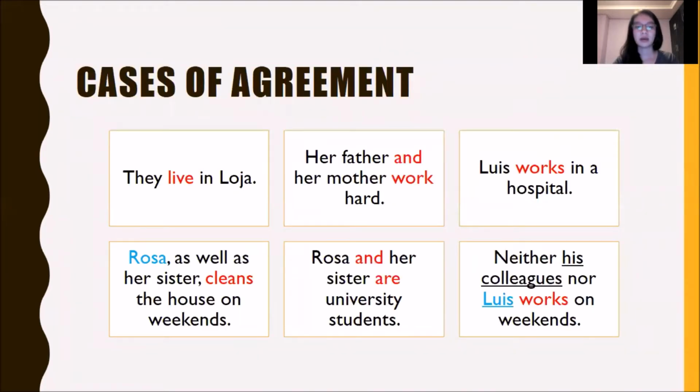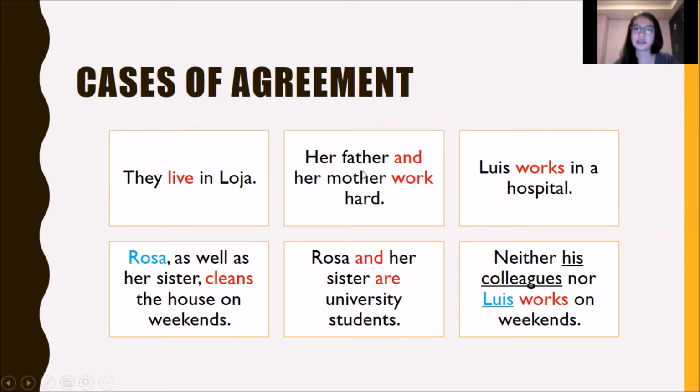Okay. So in the first part, we have many cases of agreement. I will immediately explain some of them. For example, they live in Loja. In this case, the verb form live is in agreement with they, because they is plural, so the verb goes without the s. Then it is in agreement with the subject in plural. They live.